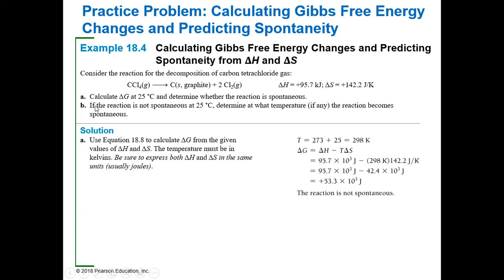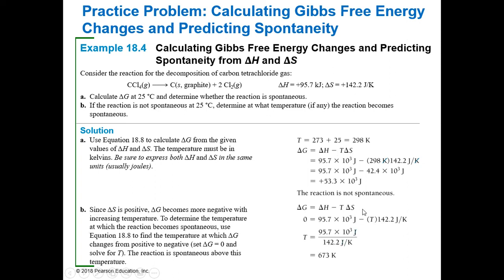Then it asks us, if the reaction is not spontaneous at 25 degrees, determine at what temperature the reaction becomes spontaneous. So how would we do that? Well, our temperature is what we're trying to determine, right? So we can plug in this equation. We're solving for our temperature now. Our delta H and our delta S are never going to change, okay? That is for this system. So those are constants. Delta G needs to be negative in order to be spontaneous.